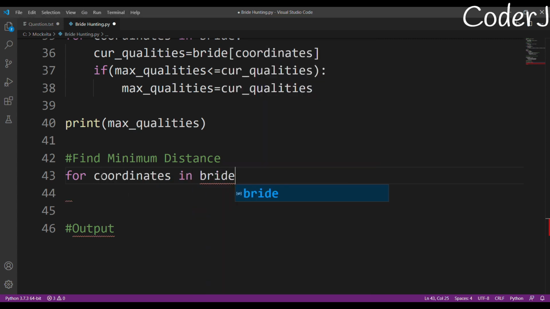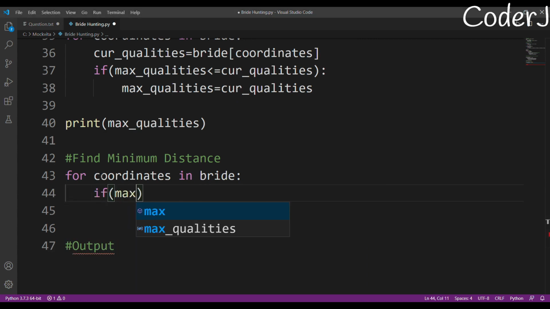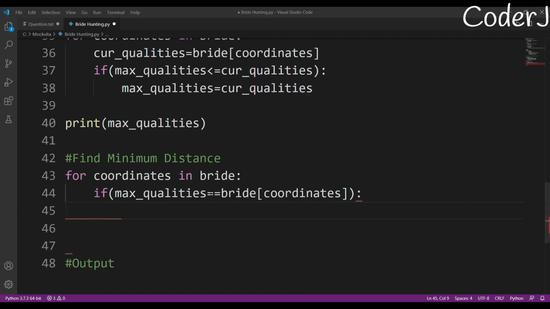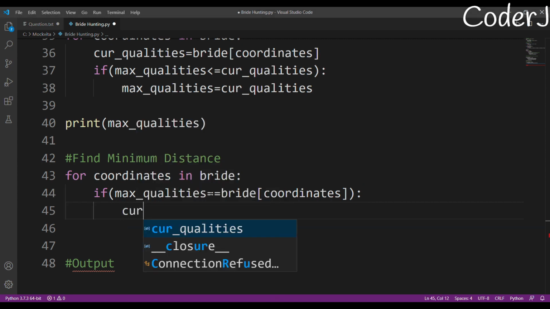So now I'll iterate again through my bride, and I'll check if the bride at this coordinate possesses a number of qualities equal to the maximum or not, because right now I don't care for other qualities. If the maximum number of qualities is 8, I only need to find brides who have qualities equal to 8. That is why I'm checking: if this bride has the maximum qualities, only then I'll consider her, otherwise go away. After this I'll calculate my current distance.